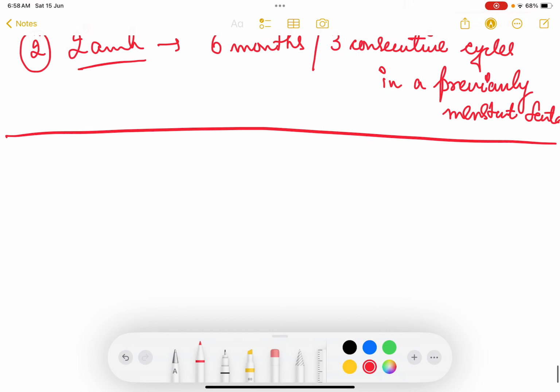So let us come to primary amenorrhea in detail. In primary amenorrhea also you can divide it into 2 types. One is cryptomenorrhea.